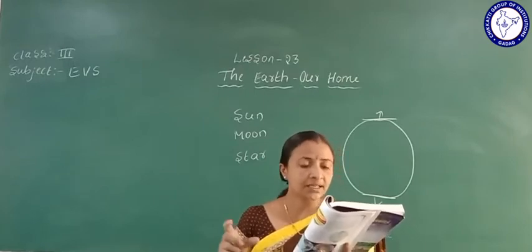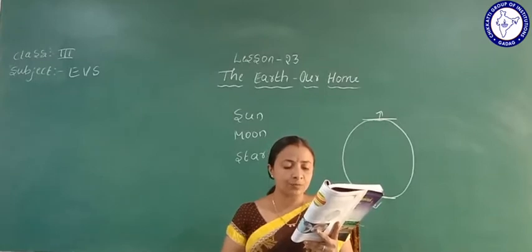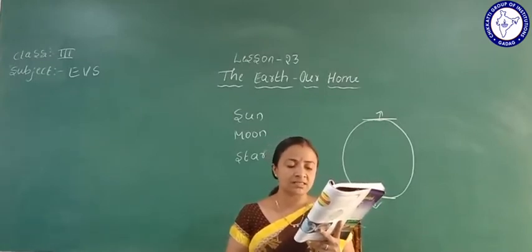Take the globe and observe its flat tips. The top tip is called the North Pole and the bottom tip is called the South Pole.